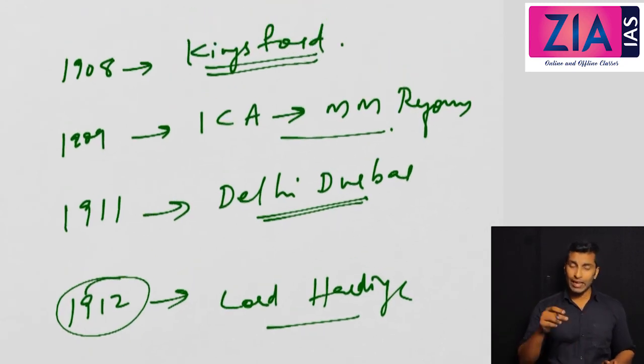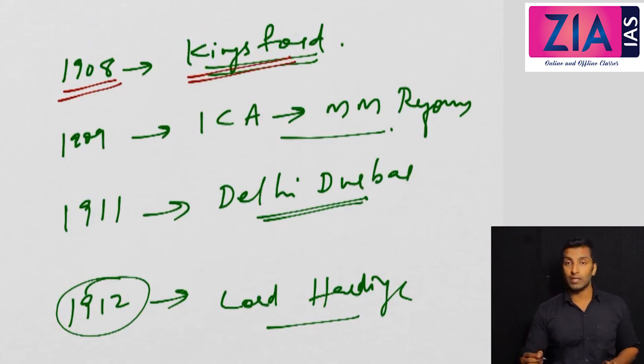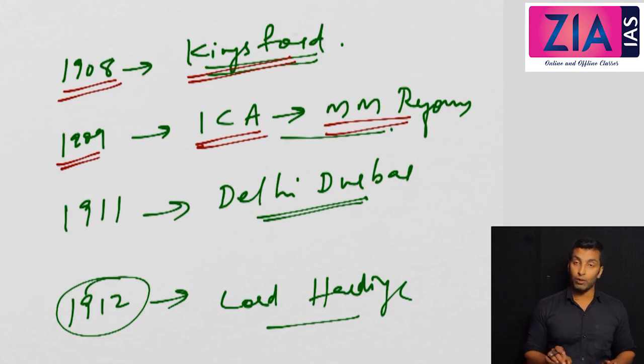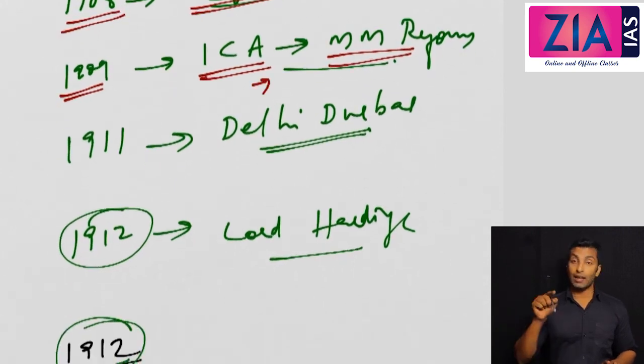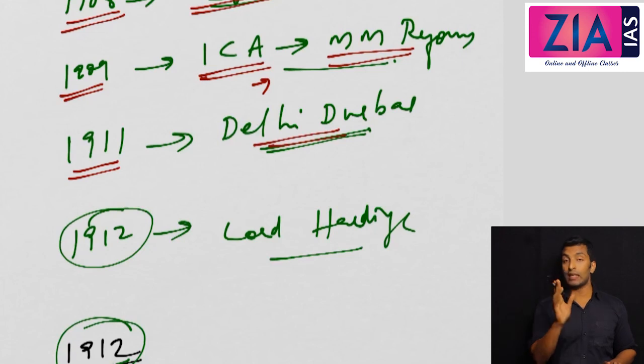So let me go for a quick recap. 1908, attempt to kill Kingsford by Prafulla Kumar Chaki and Khudiram Bose. 1909, Indian Councils Act, also known as Minto Morley Reform. We discussed the background, the provisions, and the significance and impact. 1911, Delhi Durbar, two points. Capital was shifted from Calcutta to Delhi, and Partition of Bengal was repealed, but Orissa and Bihar were separated and kept as a new state.